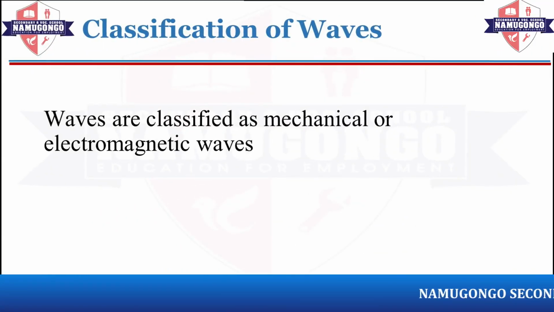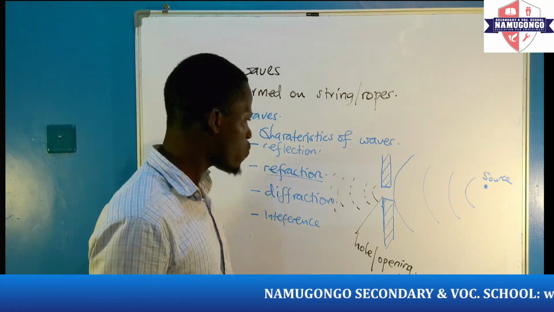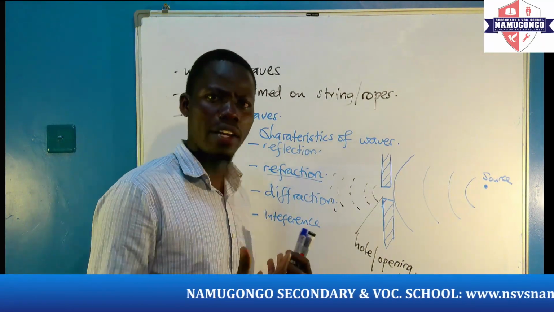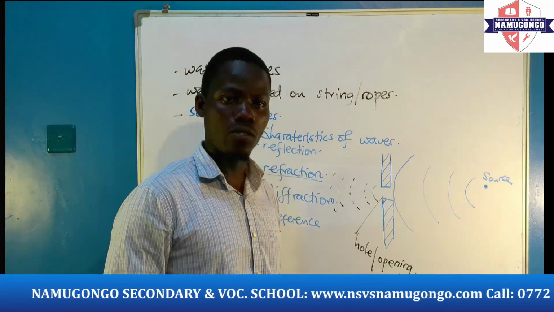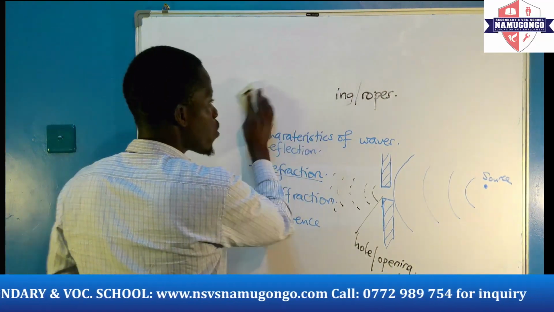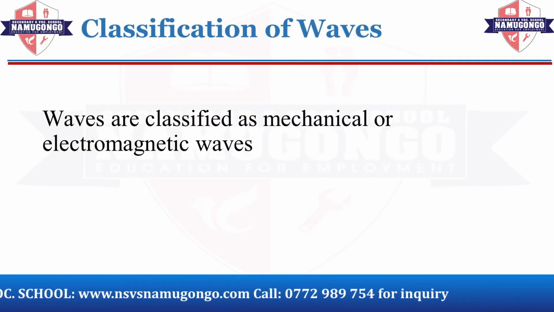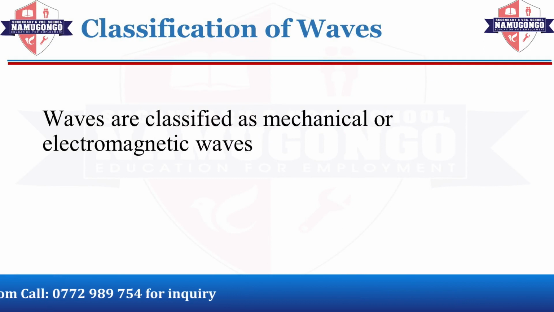Now, after understanding the characteristics of waves, we can move on and ask, are there types of waves? If they are there, how do we then classify these waves? So we can look at what we call a classification of waves.